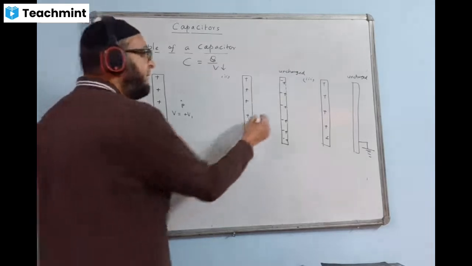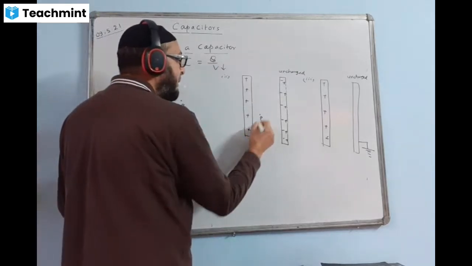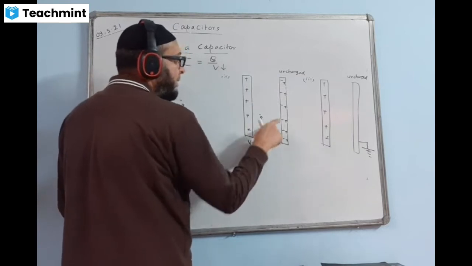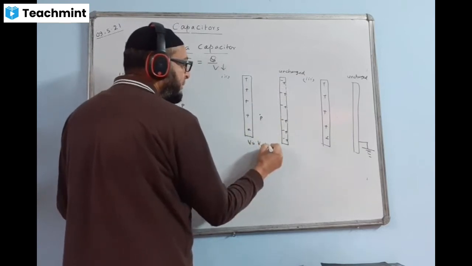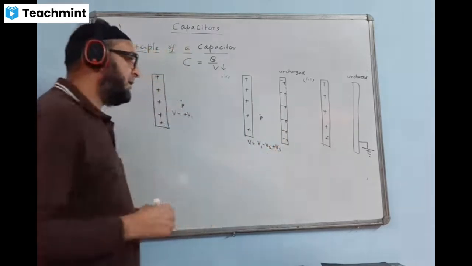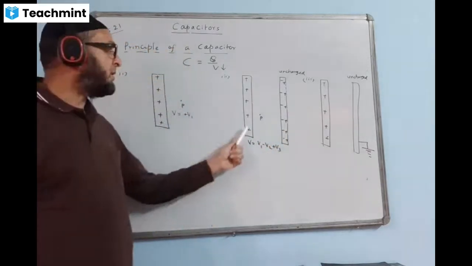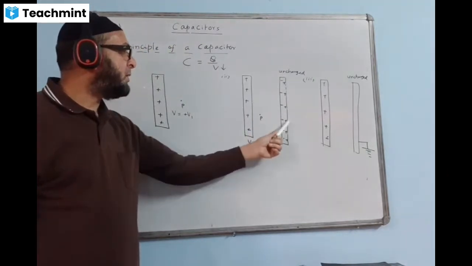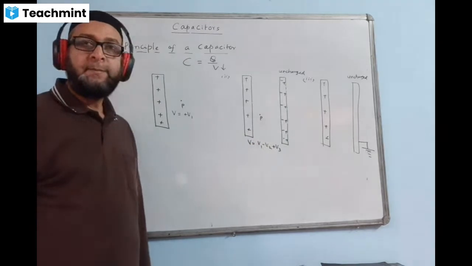So in this case, if we have a point P over here, then the total potential V will be equal to, this is positive potential, so V1. This side is negative potential, so minus V2. Then again positive potential, I'll write here V3, like that. The total potential is this positive V1, this negative minus V2, this one plus V3.